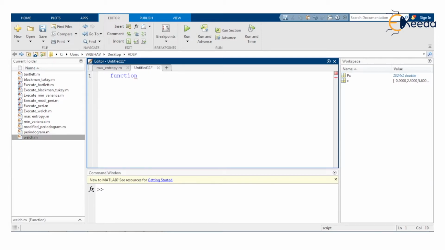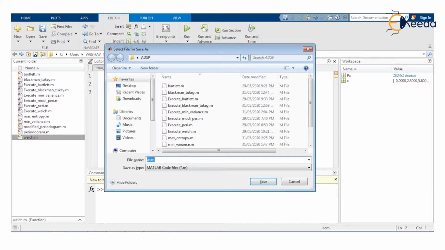Here the output, let us say a comma e, or instead, as e is nothing but the error, we can write e double r, and here we have the function name ACM, the autocorrelation method for determination of the all pole model, and the same input arguments x comma p, followed by the end statement at the last.